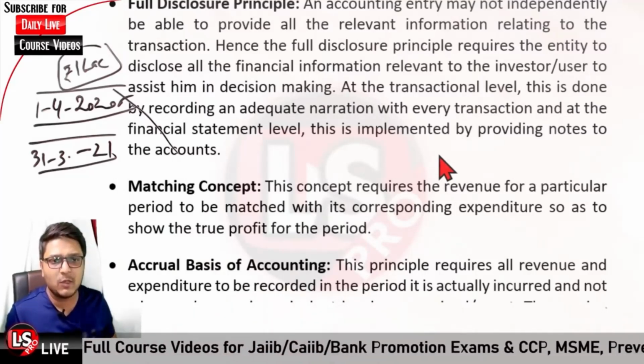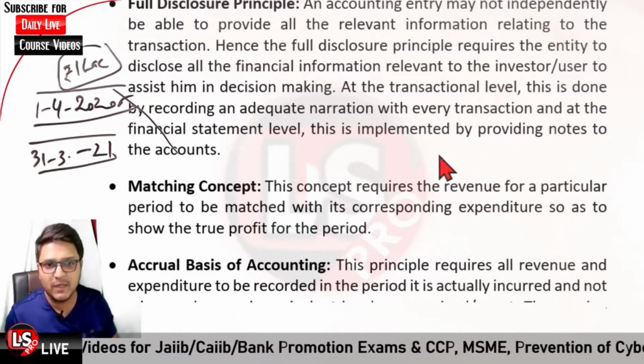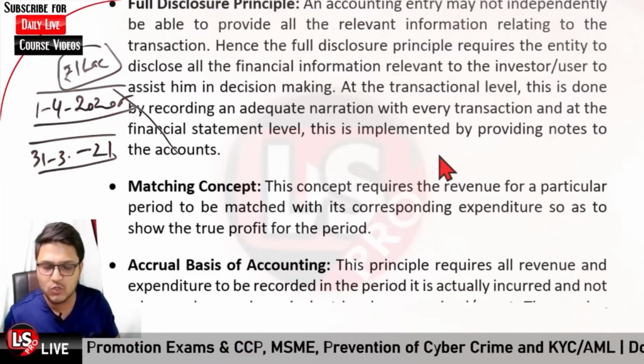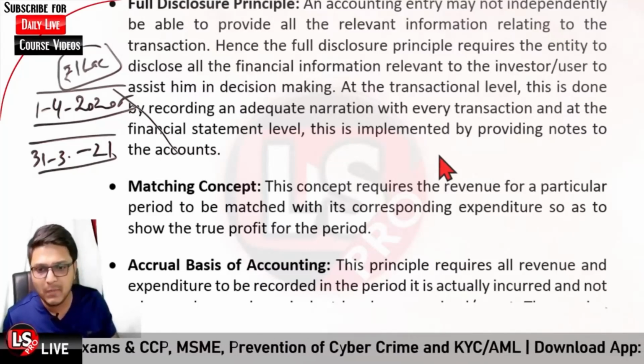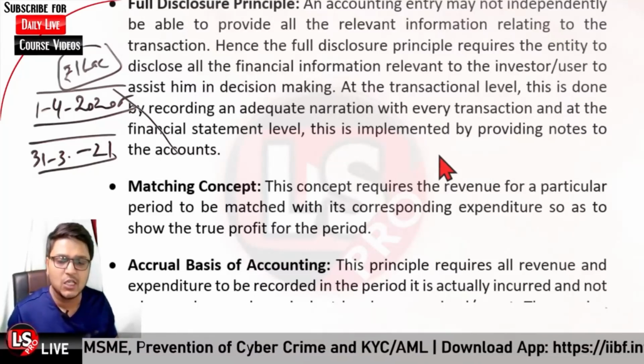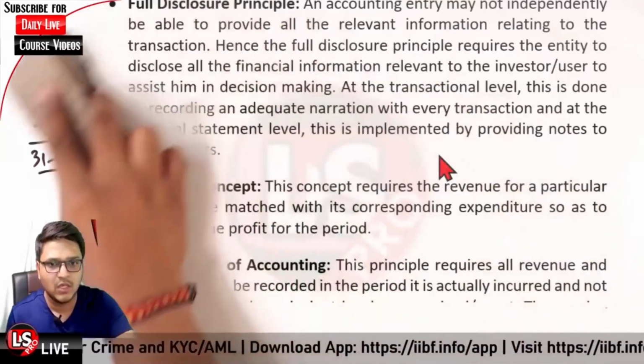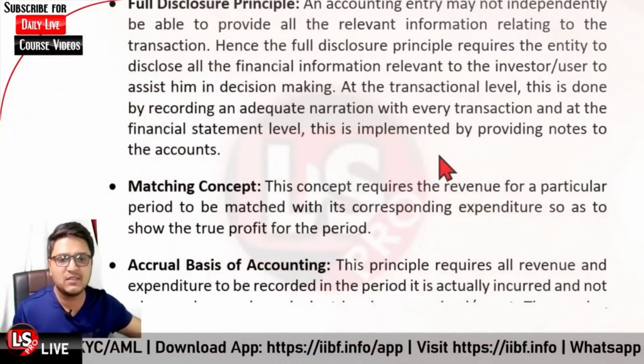So the concept requires the revenue of a particular period to be matched with its corresponding expenditure, so that we could have a clear picture regarding the profit itself.